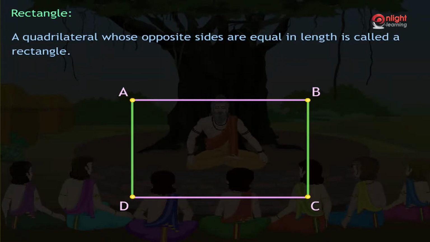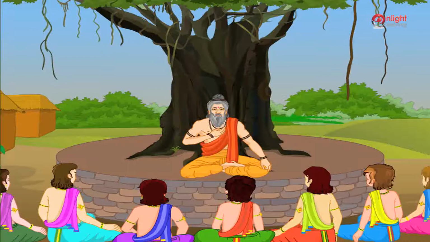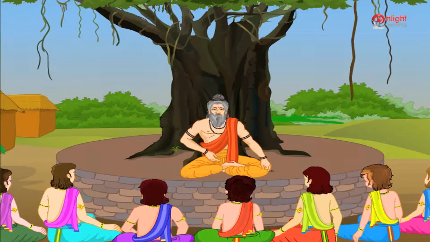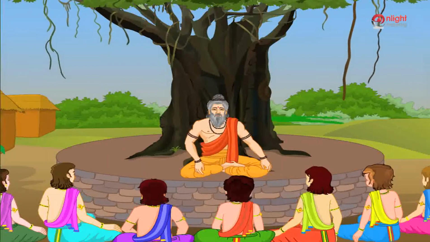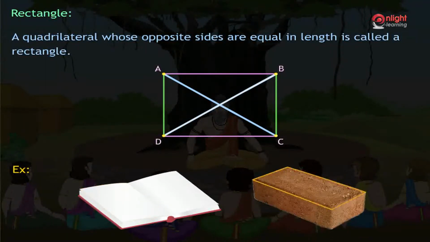Also, in a rectangle, the diagonals are equal in length, that is, AC equal to BD. Rectangle is a very common shape and is found in many stuffs lying around us. For example, pages of a book are mostly rectangular in shape. Bricks are rectangular in shape, and so on.